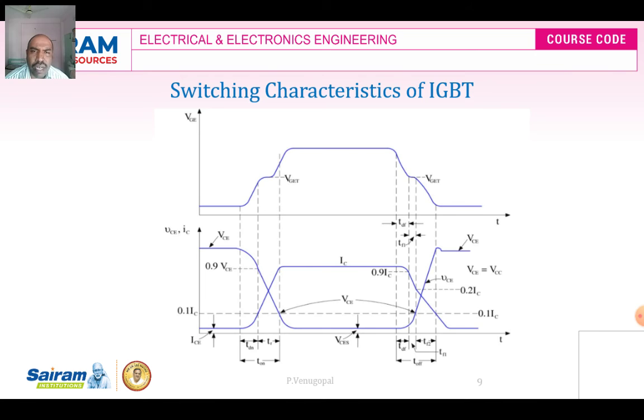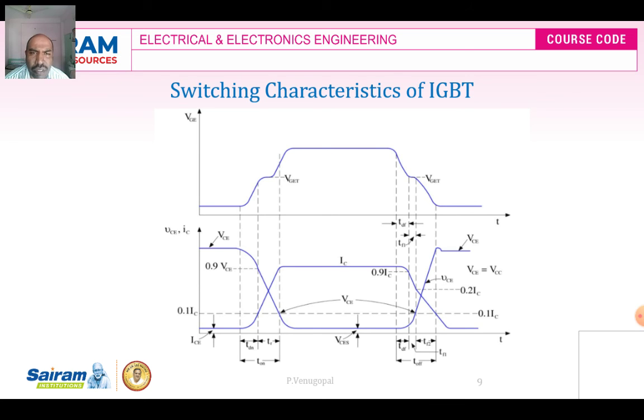Next, as soon as the VGE decreases, the current does not respond immediately, and VCE also does not respond immediately.